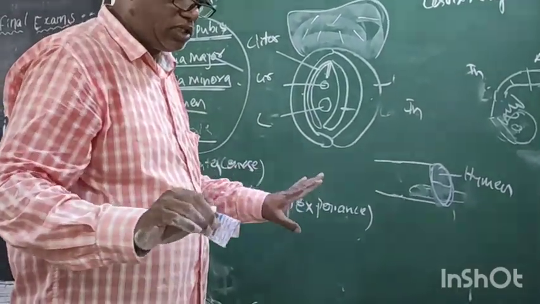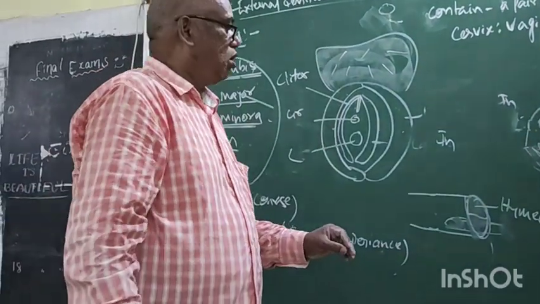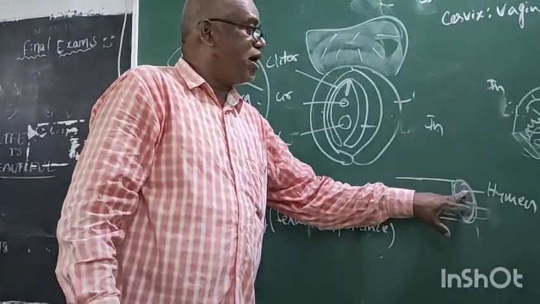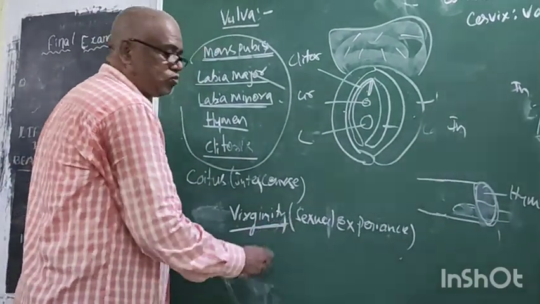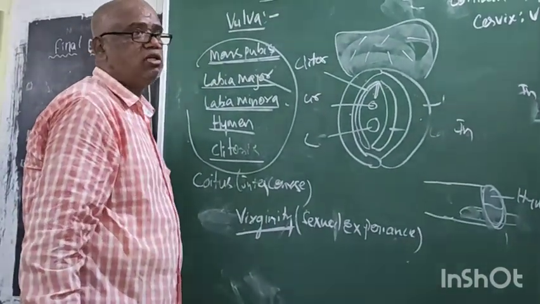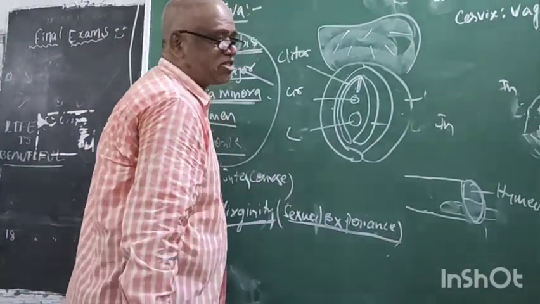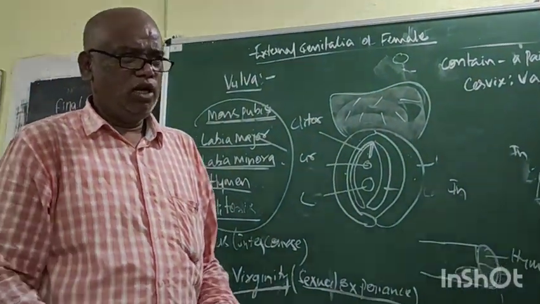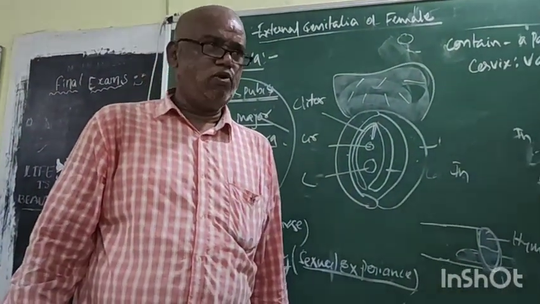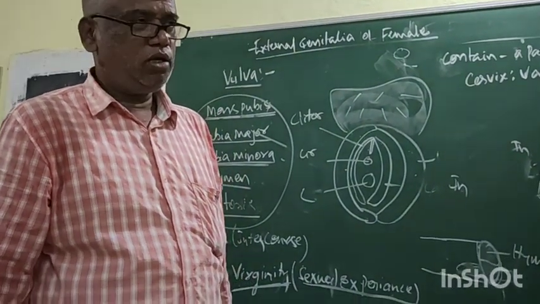Right. But according to NCERT, some knowledge is given about hymen. Now, virginity. That is sexual experience. So after the marriage, generally, we have some moral values, some traditional values, either male or female.